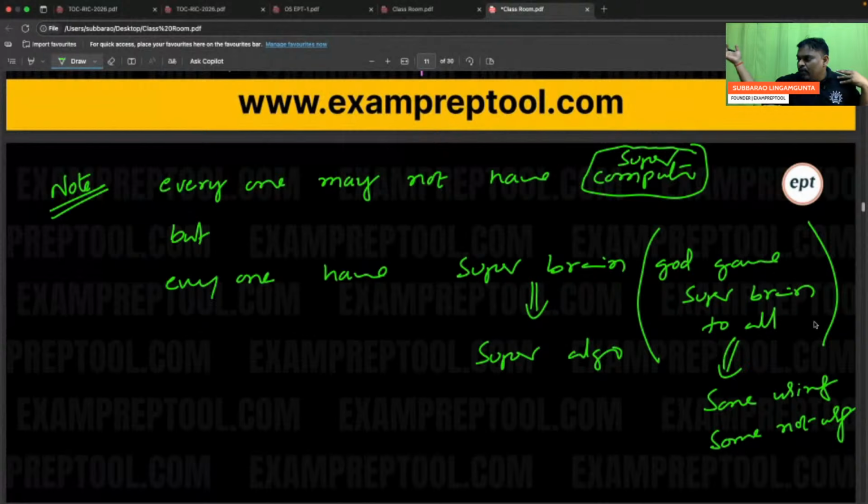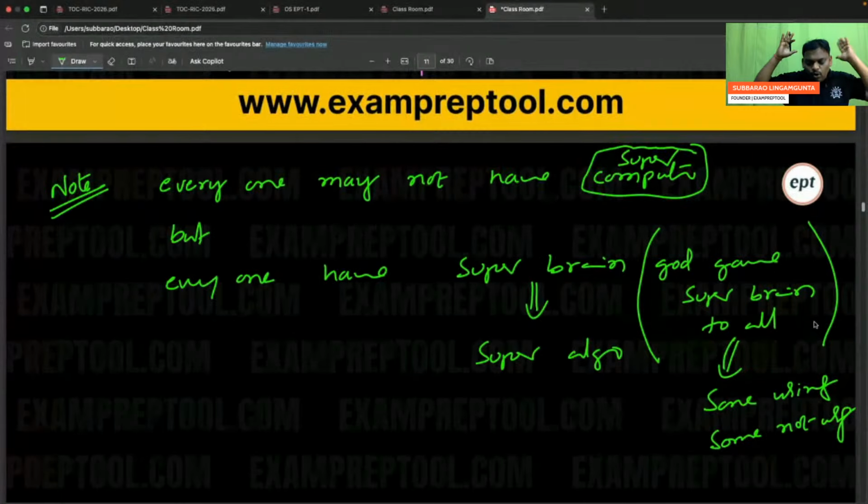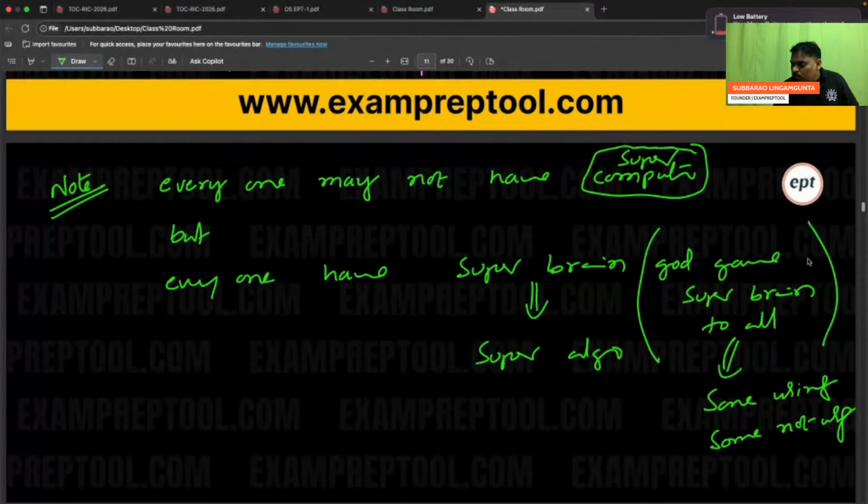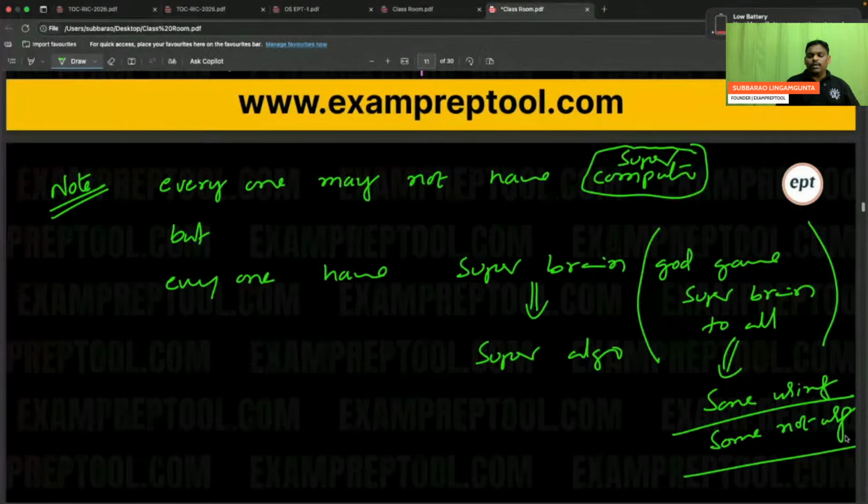My friend has a very good brain, I don't have. No, bhaiya. God has given the same brain to all. God gave super brain to all the people. Some are using, some are not using. This is the only difference. So everyone may not have a supercomputer, but everyone has a super brain.